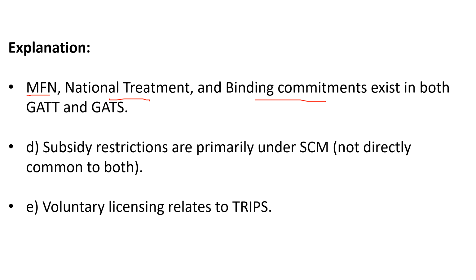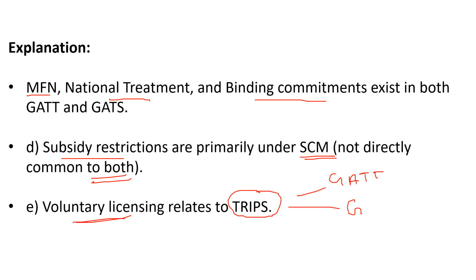Correct. Apart from this, subsidy restrictions are primarily under SCM, not directly common in both. Correct. And voluntary licensing is related to TRIPS. It is not related to GATT and it is not related to GATS as well. Correct. Understood? So that is why options A, B and C were correct.